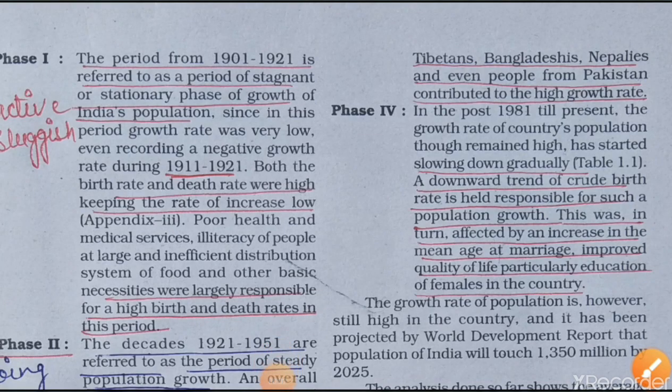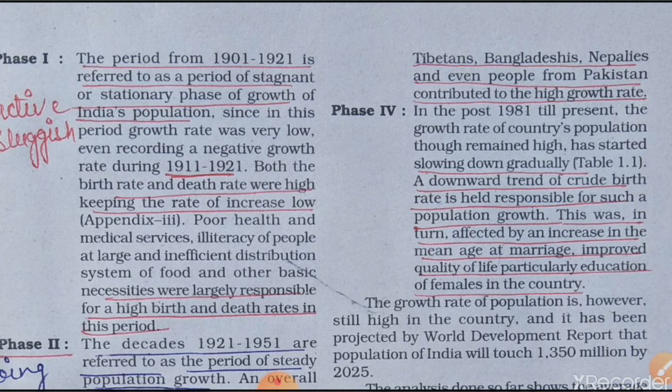In phase 3, other reasons for the increasing population were the migration of people from Pakistan, Tibet, Bangladesh and Nepal. The last phase is phase 4, and the time period for phase 4 is 1981 till present.